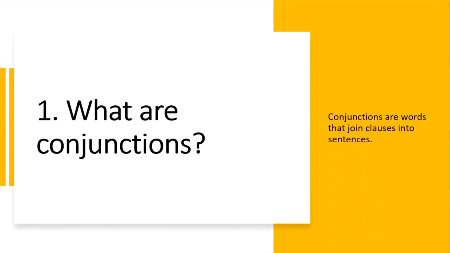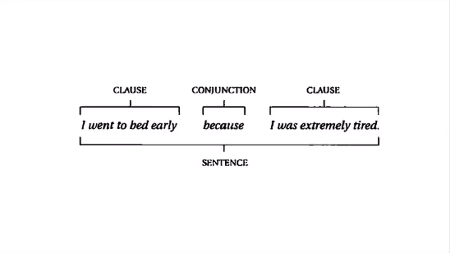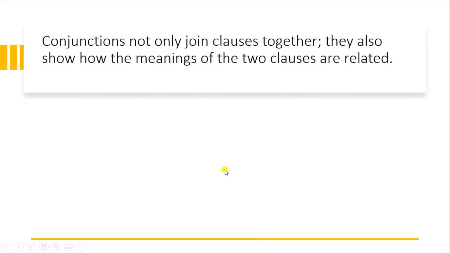Conjunctions are words that join clauses into sentences. Like you can see in this example, "I went to bed early." This is a clause. "I was extremely tired." This is another clause, and both clauses are joined with the conjunction "because." So as a whole, it is making a sentence. Conjunctions not only join clauses together, they also show how the meanings of the two clauses are related.